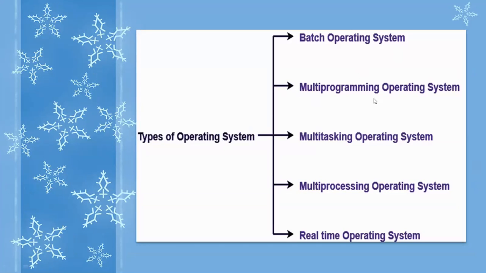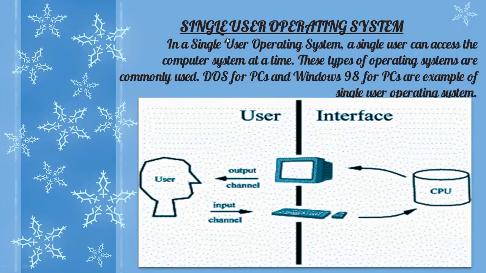Batch processing, multi-programming, multitasking, and multiprocessing are almost the same, and then the single user and the real-time operating system, right? These are the types of operating system. Now we discuss the single user operating system. You can see the diagram here that there is only a single user. It is the single user interface. Only one person can work at a time.